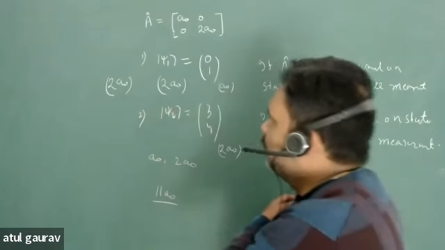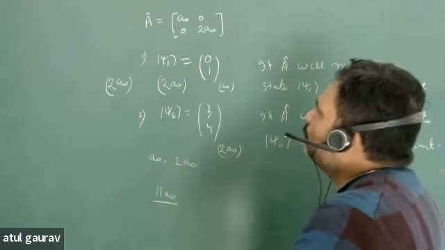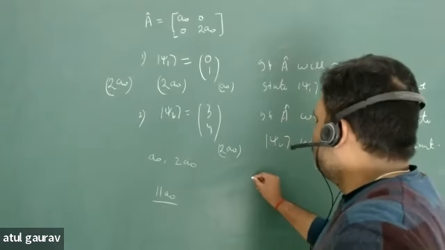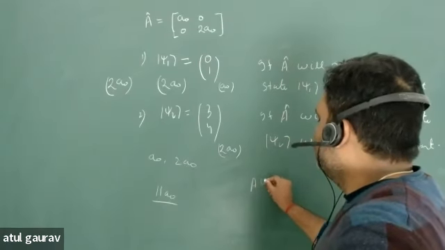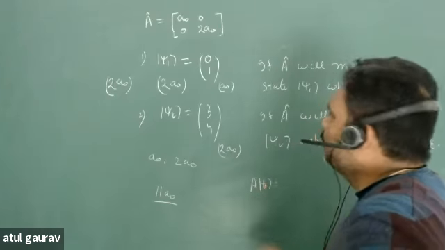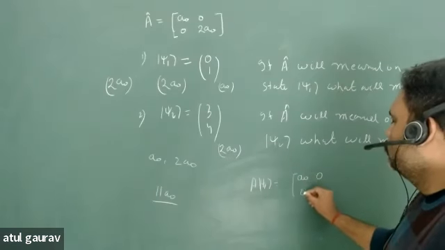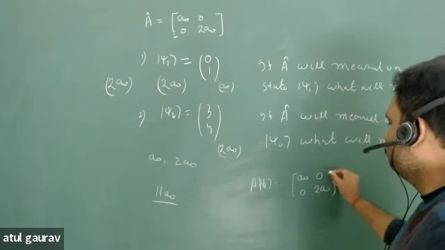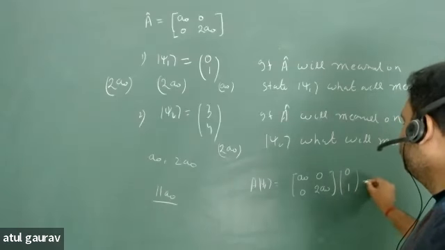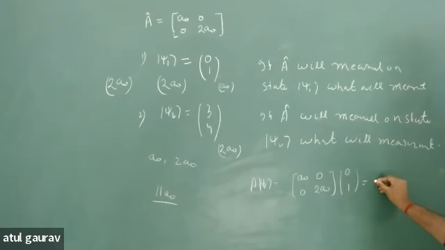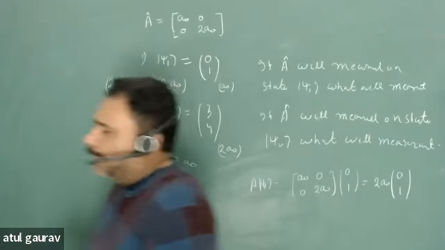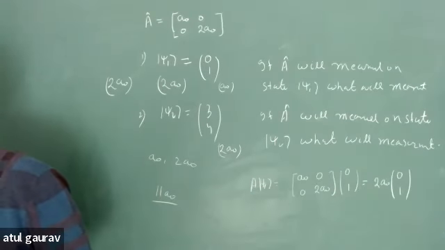Chalo. Listen, at this point a lot of people have done this particular thing. Some people might have operated A on psi1. So you get A naught, 0, 0, 2A naught, and you have 0, 1. When you calculate it, you get 2A naught times 0, 1. So your answer is absolutely correct. 2A naught is the answer. Good.